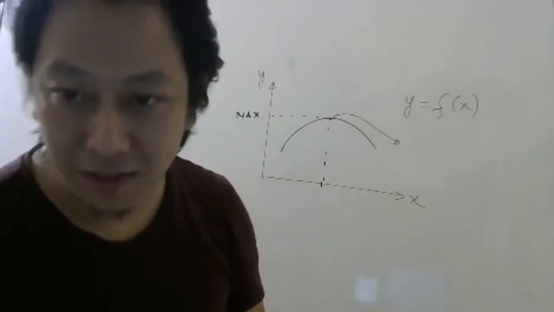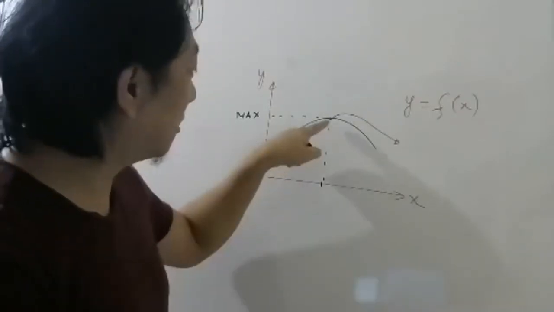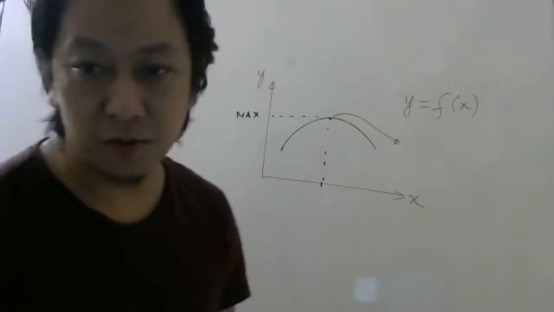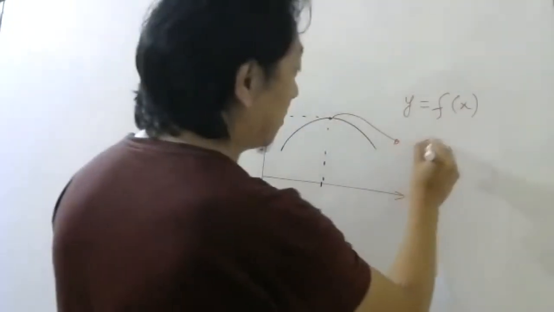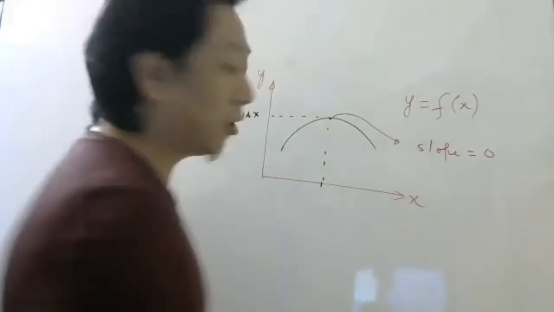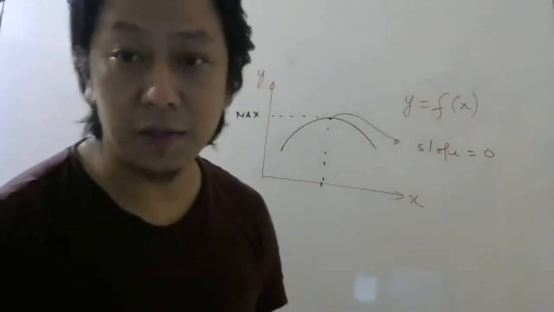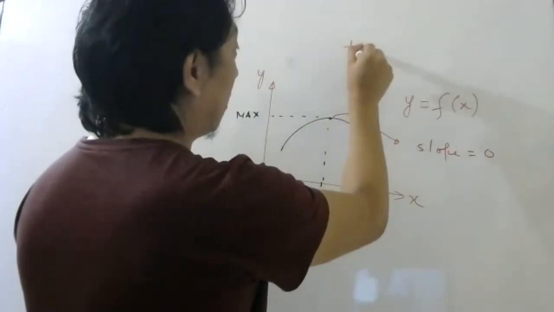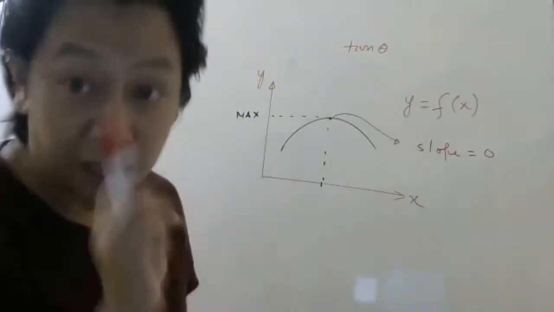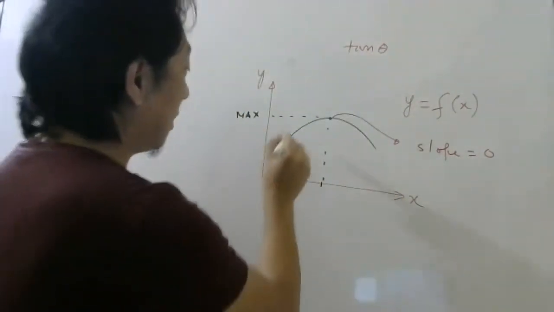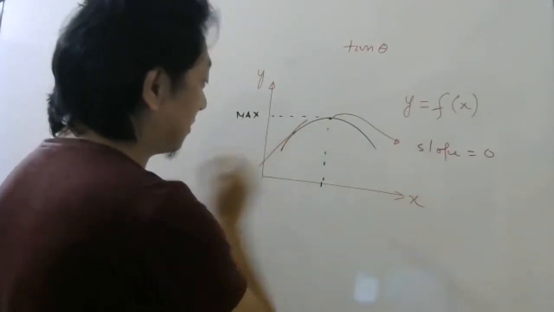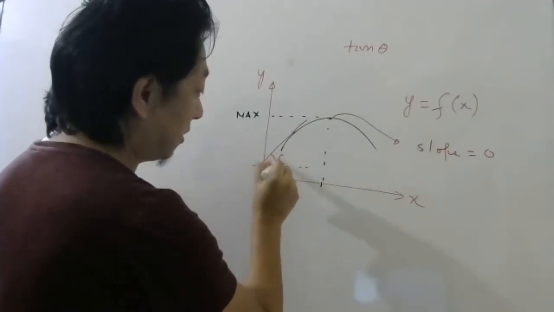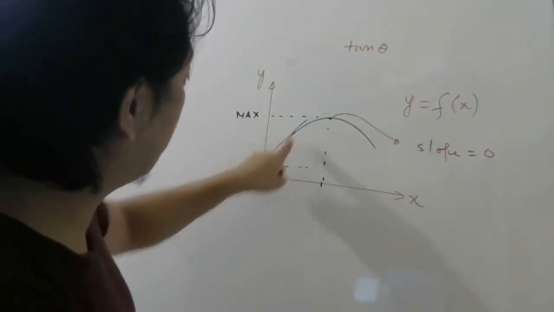First answer this question. At this point, what is the slope? 0. At this point, the slope is 0. I hope all of you remember how you find the slope. To find the slope, you have to draw a tangent. Then you have to measure tan of the angle made by the tangent with the x-axis. Here I will draw the tangent like this, parallel to the x-axis. So this is the angle, and here the slope will be tan theta.